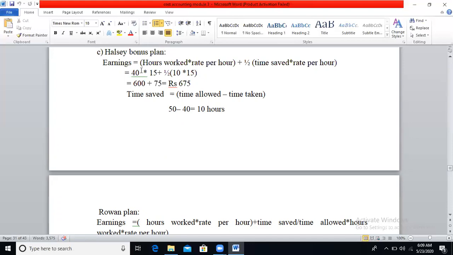40 hours is the hours worked into rate per hour, which is 15, plus half of time saved, which is 10 hours, into rate per hour, which is 15. 40 into 15 you will get 600, plus 10 into 15 is 150. Half of 150 is 75. So 600 plus 75 you will get 675.